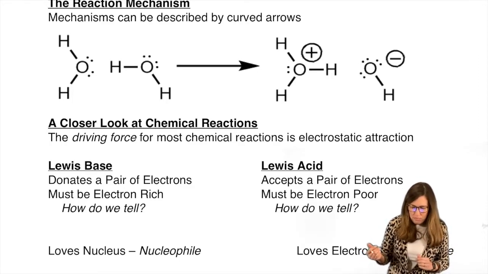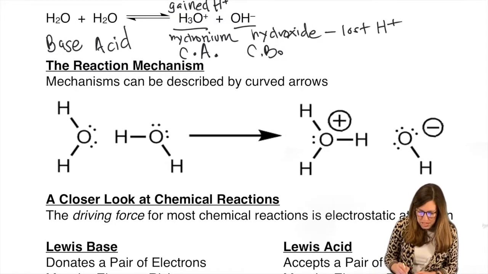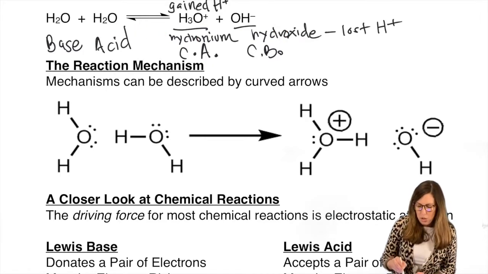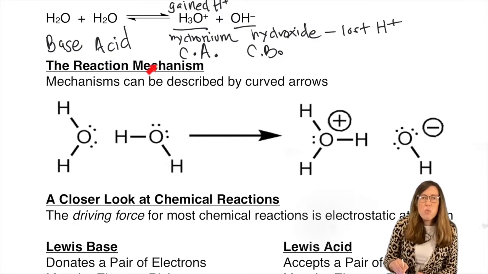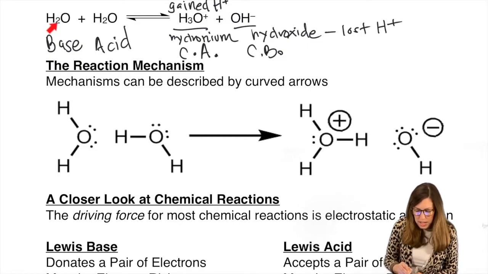Okay, so let's illustrate what happened here by showing the flow of electrons. So the mechanism tells the story, tells you where the electrons went. There's a very precise way to draw them, okay? When you're getting ready to draw a mechanism, you need to show all the structural features. You can't write a condensed formula.